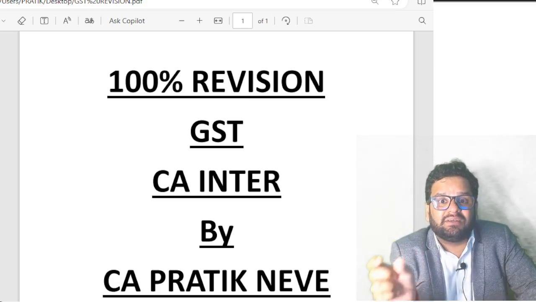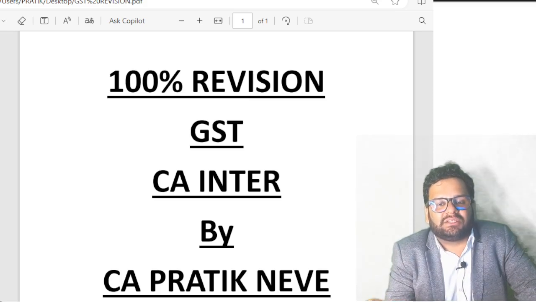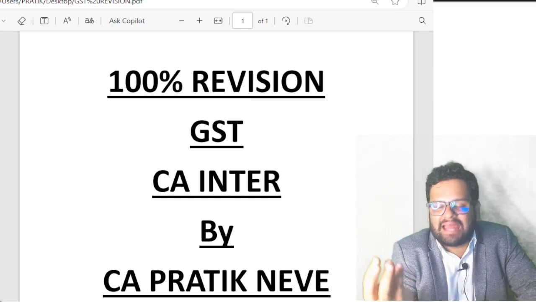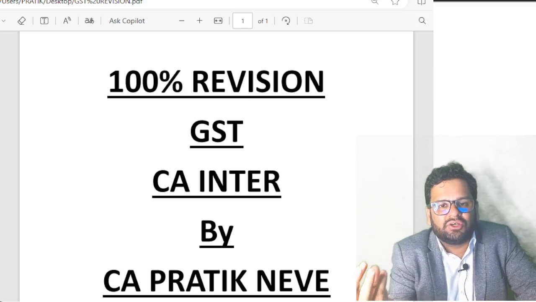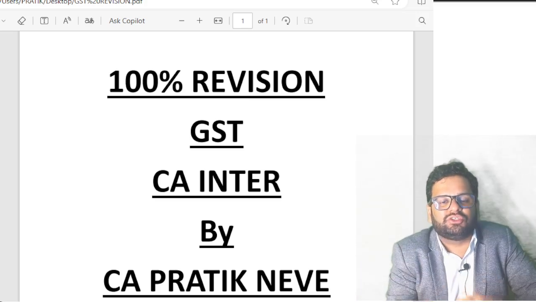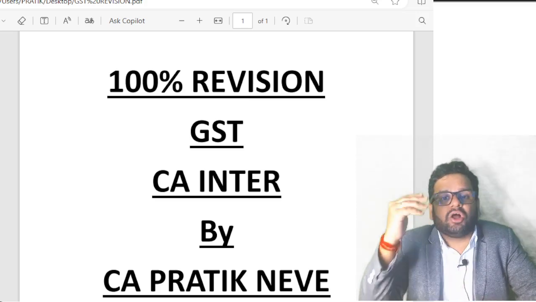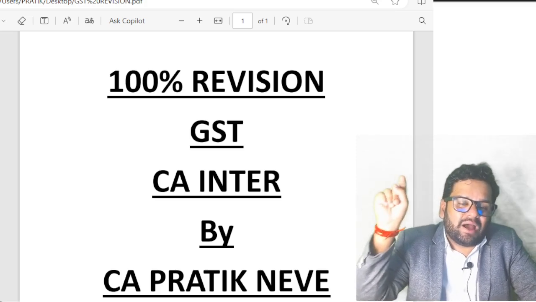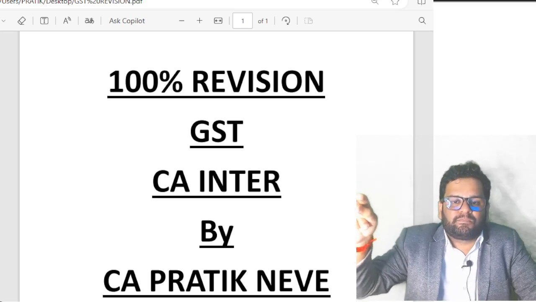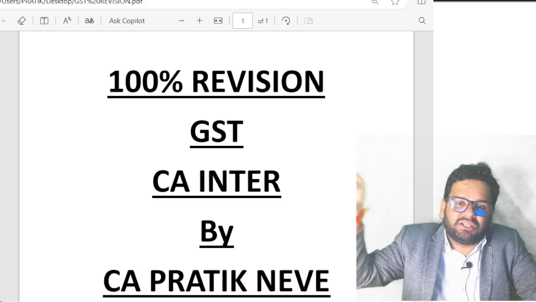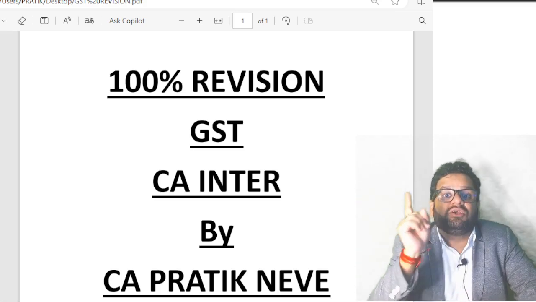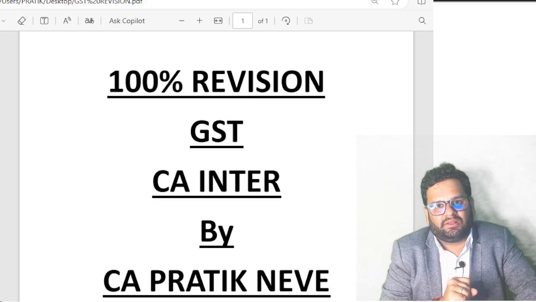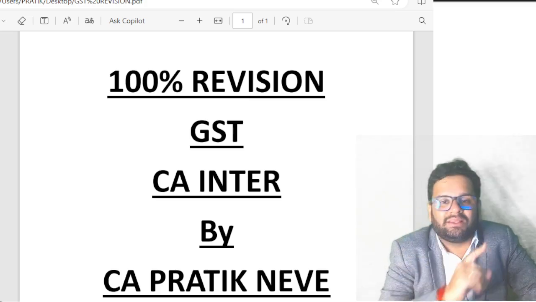Next transition is given in clause C. First you are paying tax under section 10, now you are going to section 9. And the D transition is that first your finished goods were exempt, now your finished goods are going to become taxable. In all these four transitions, on the day preceding the transition date, you have some inputs in stock: inputs in stock as such, inputs in WIP and inputs in finished goods. You have to take ITC of GST paid on these inputs. You can take that as per 18.1.